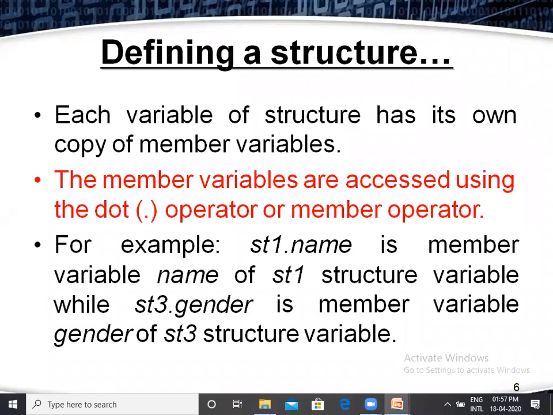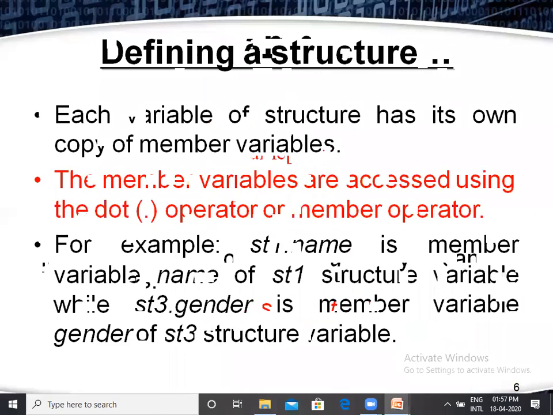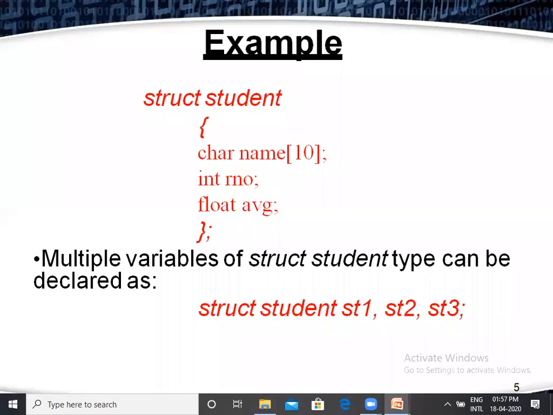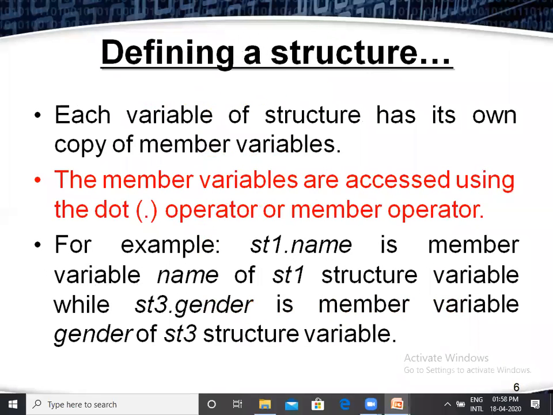Next, defining a structure. Each variable of the structure has its own copy of the member variables. Here in this example, st1, st2, st3. Three variables means three students' information. The first student contains total information. First student st1 can access name, roll number, and average. st2 also reflects the same information: st2 name, st2 roll number, st2 average, st3 average. Like that, each and every variable can access all the members of its definition. Okay, that is the first line.